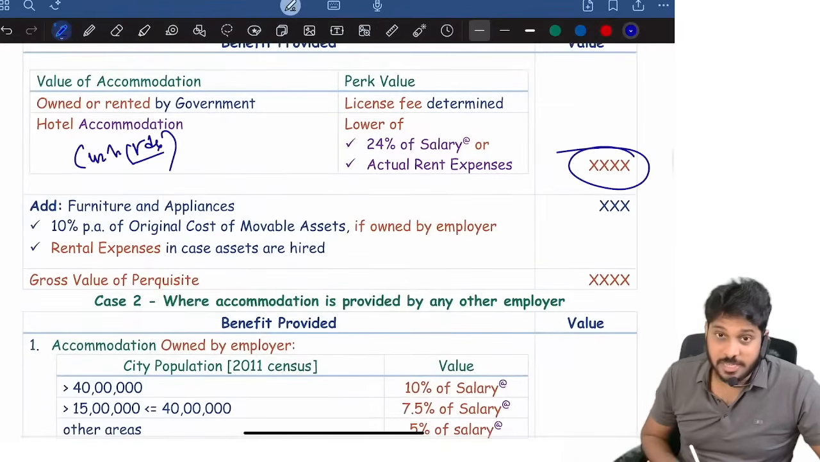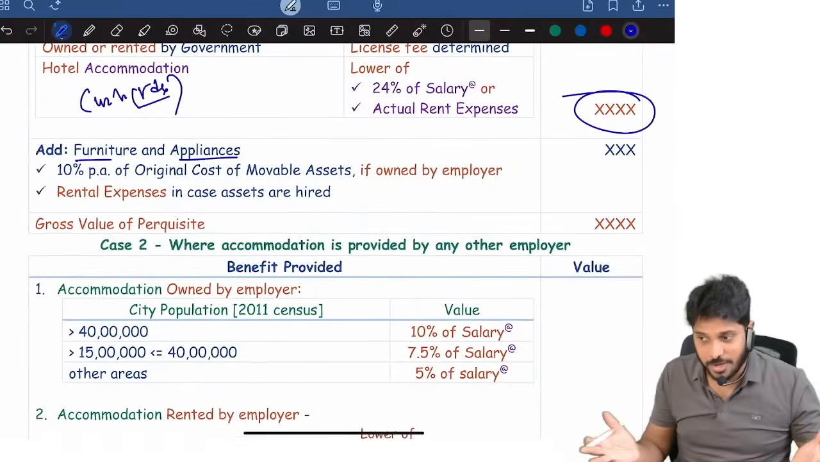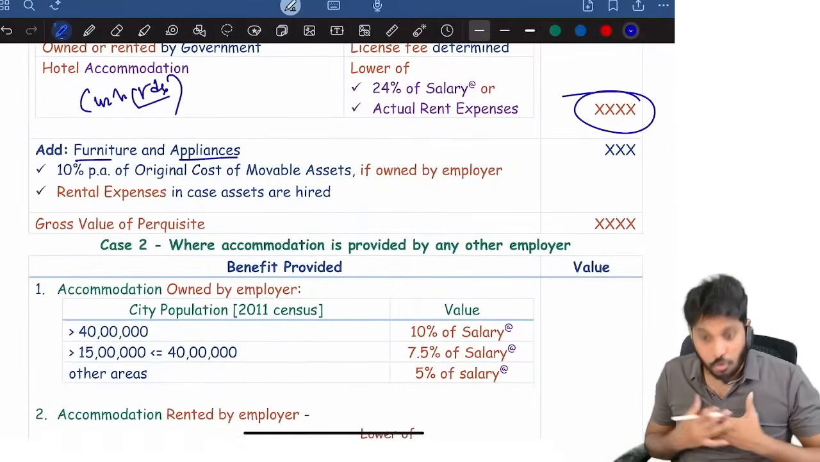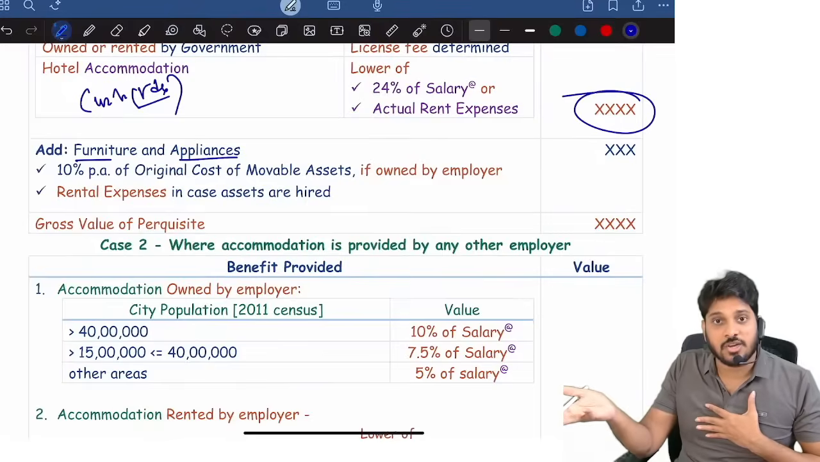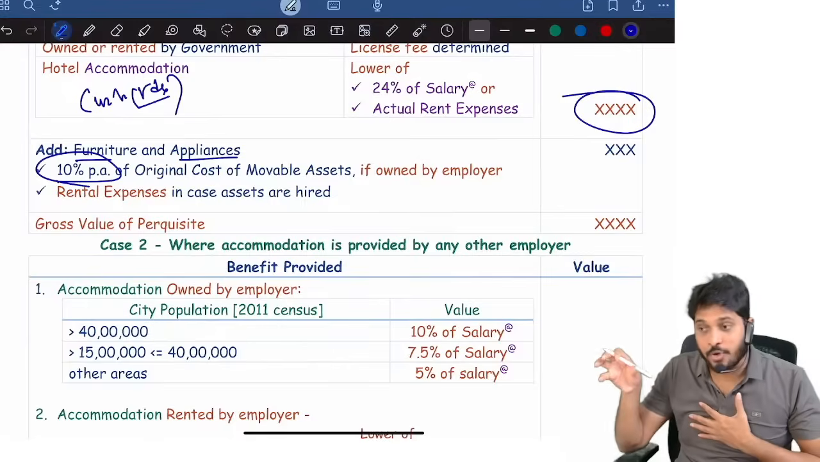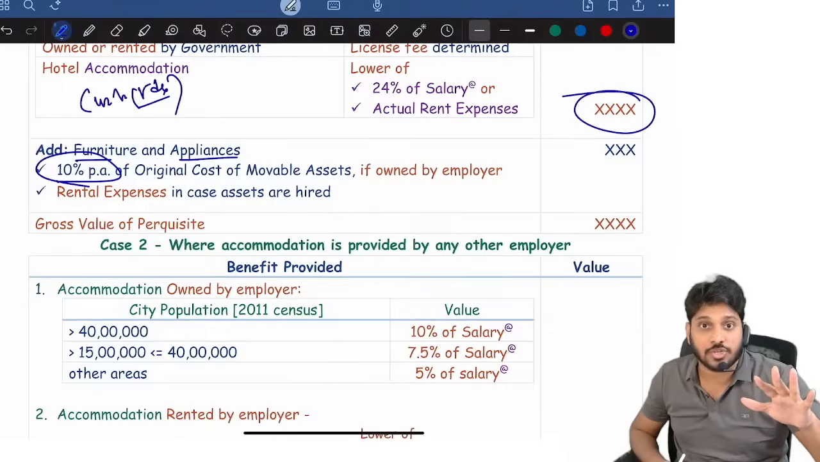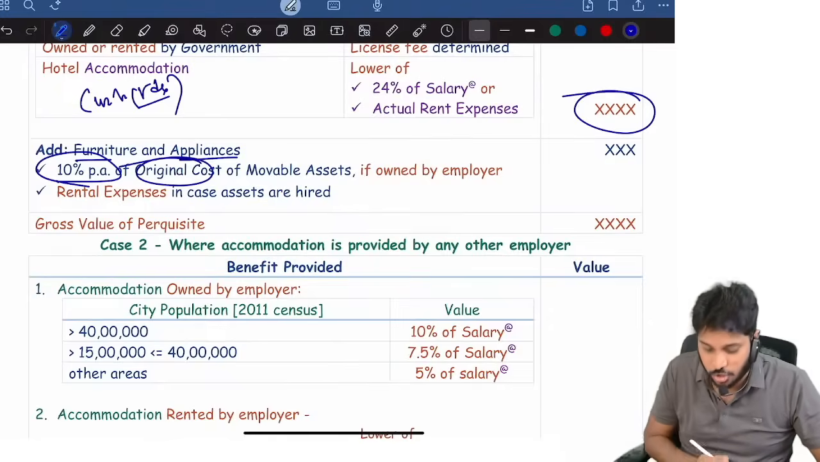Now, you got accommodation value. In accommodation, the company also gave furniture and appliances. The company also provided furniture to the employee. The company purchased its own furniture and kept it in the house. 10% per annum. Suppose the employee was given the furniture for only 5 months. If we gave it for only 5 months, then for 5 months only we should take 10% per annum of the original cost.